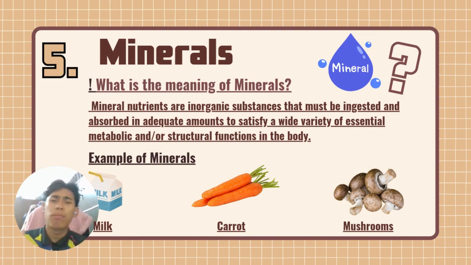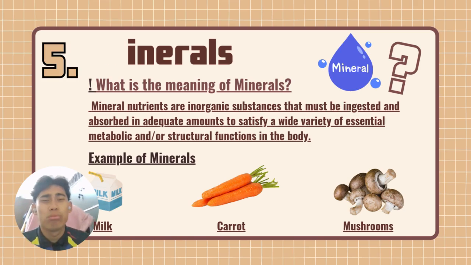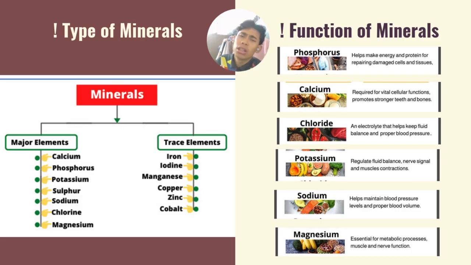Examples of minerals are found in milk, carrots, and mushrooms. Minerals also have two types: the first is major elements and the second is trace elements. For major elements, we have calcium, phosphorus, potassium, and sodium, and for trace elements we have iron, iodine, zinc, cobalt, and others.